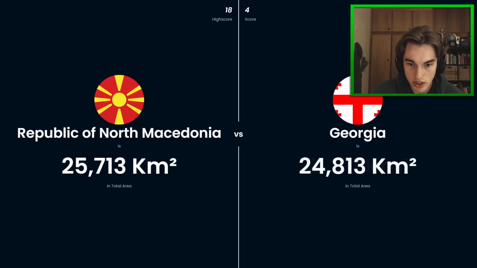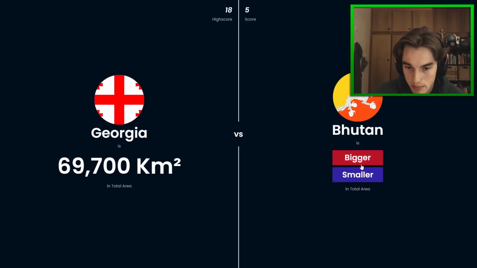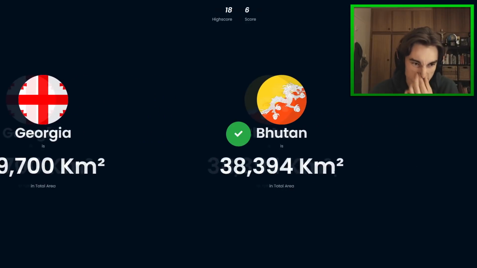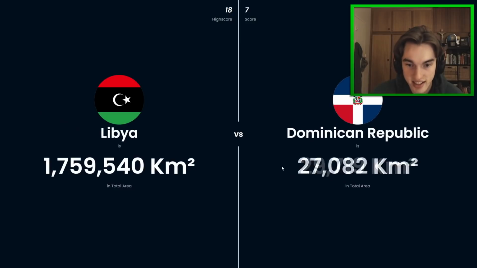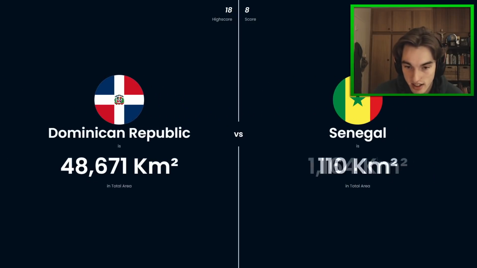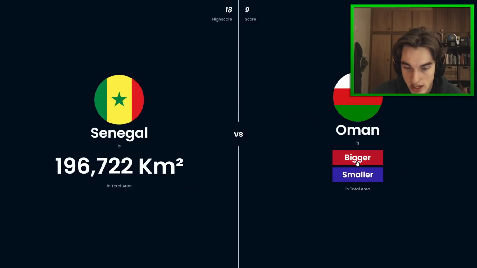Bigger, I think, for Georgia. Yeah, only by a bit, but yes. And then Bhutan's tiny, 38,000 kilometers. Libya's bigger. Okay, so we're off to a flying start here. Dominican Republic's tiny. Senegal's bigger. Senegal about 200k there.